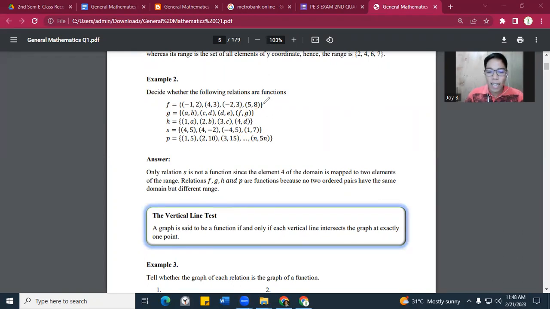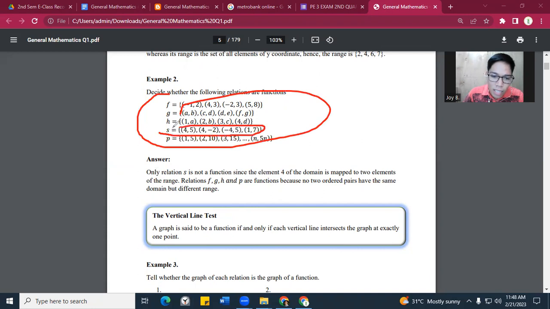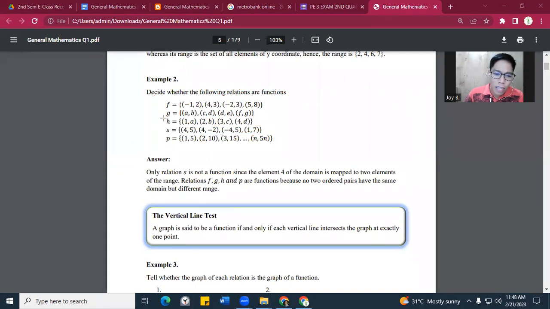Okay, function ba? Now, let's have here the rationalization. Based on the given example here, only relation S daw, dito si S lang daw, is not a function. Okay, repeat. Si S lang daw ang hindi function. Bakit? Ano bang dahilan? Bakit si S ang hindi function?